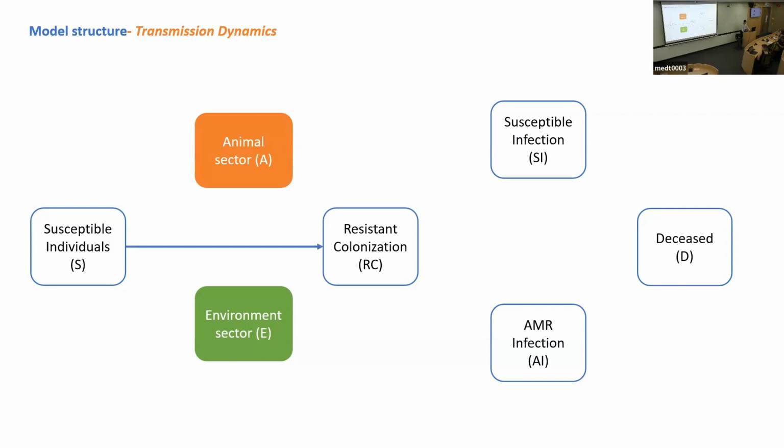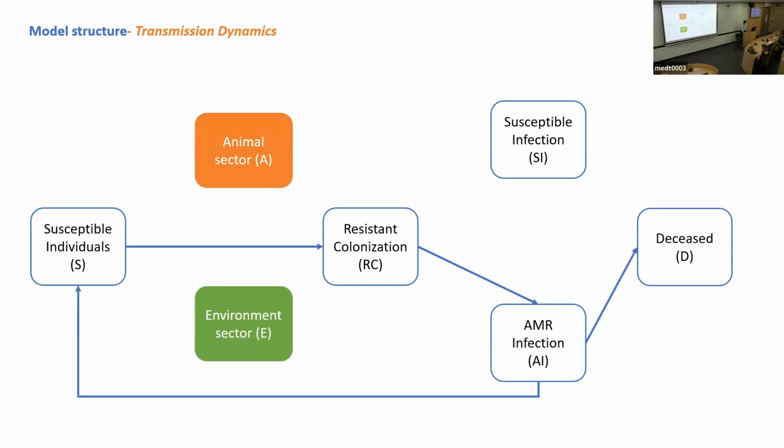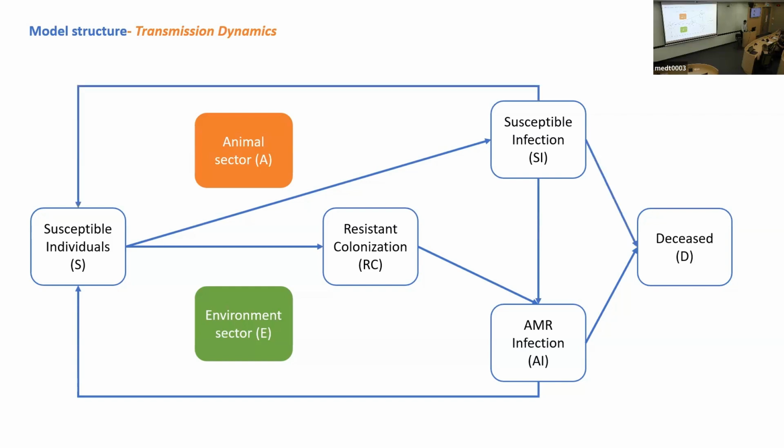The susceptible individual may become colonized with the resistant strains, then they may develop into AMR infection and maybe, unfortunately, pass away, or recover. People in the susceptible part may also develop a susceptible infection without the AMR strain. They may also develop into AMR infection, for example when they are in the ICU wards, and they can also pass away or recover.